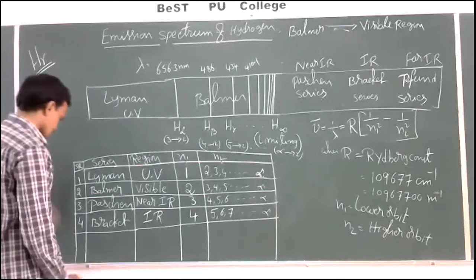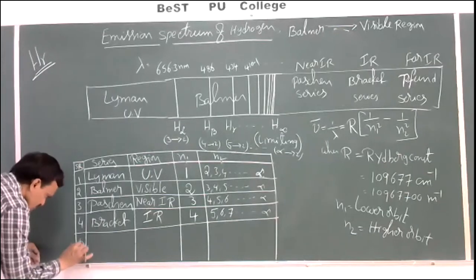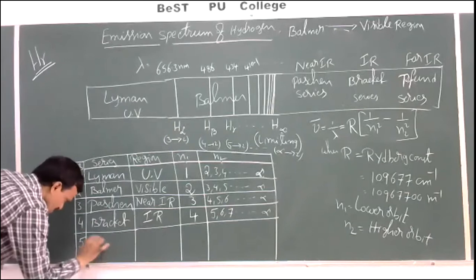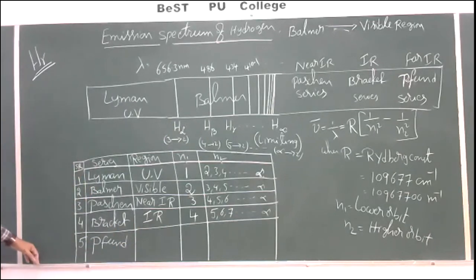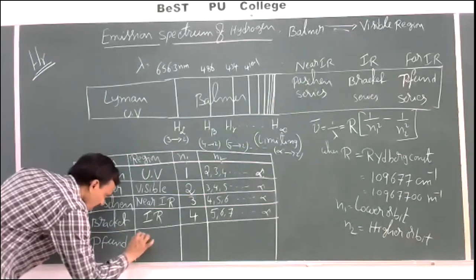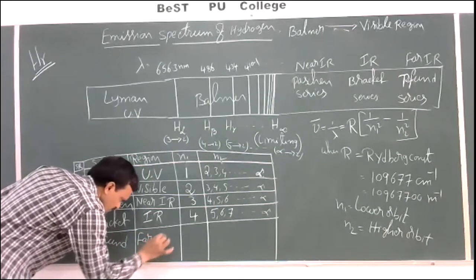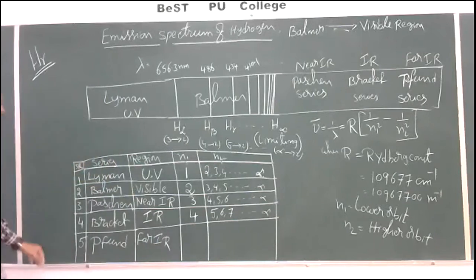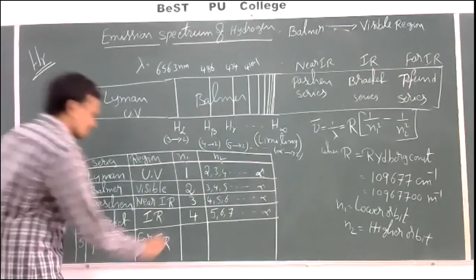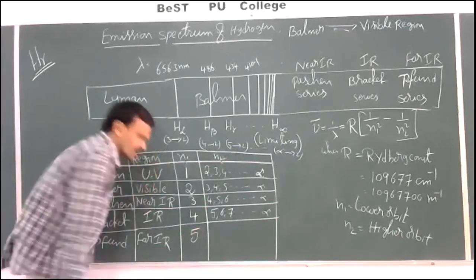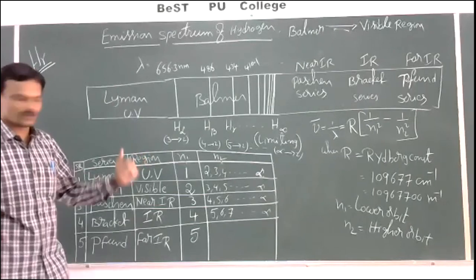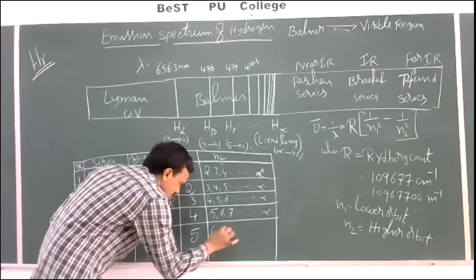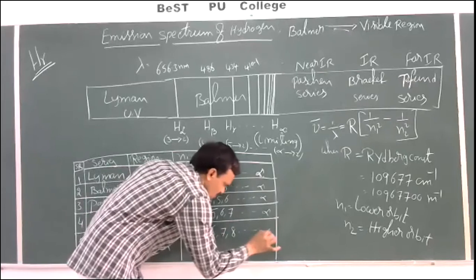Okay, next, the fifth one is Pfund series. This is obtained in a far IR region. So Pfund series is obtained in far IR region, and this is obtained when electron jumps from any higher orbit to fifth orbit, 6, 7, 8 and so on.